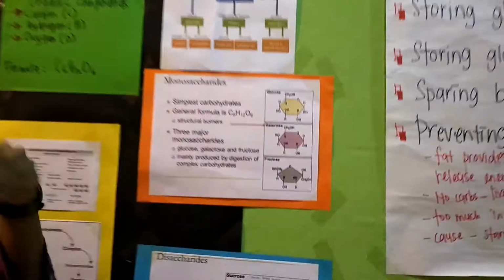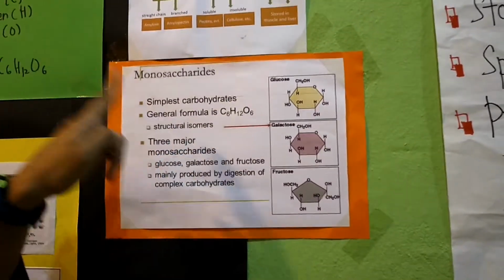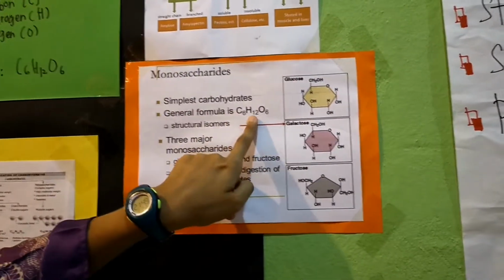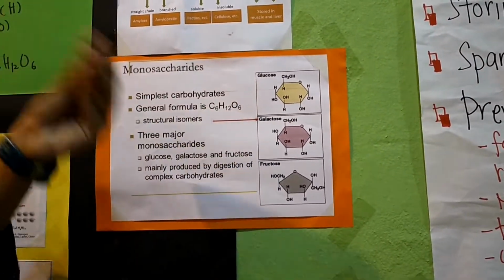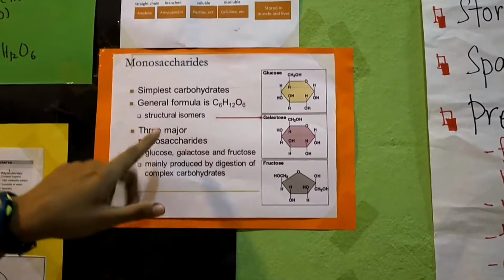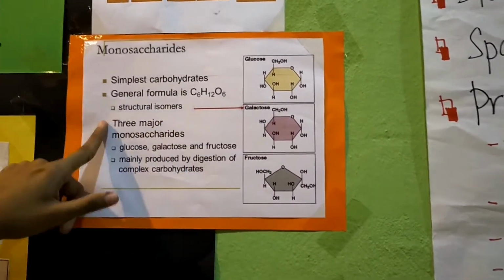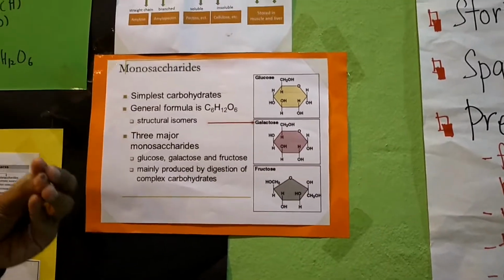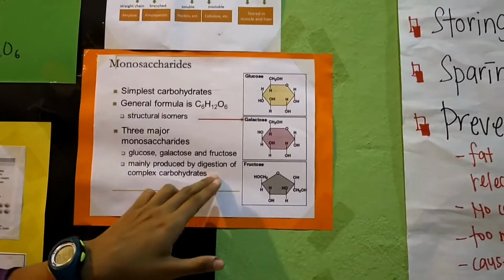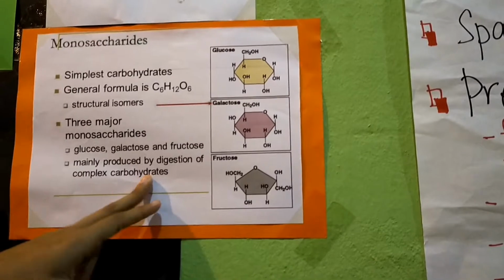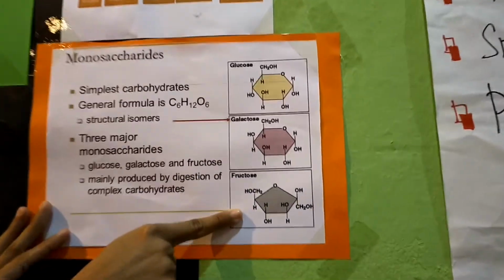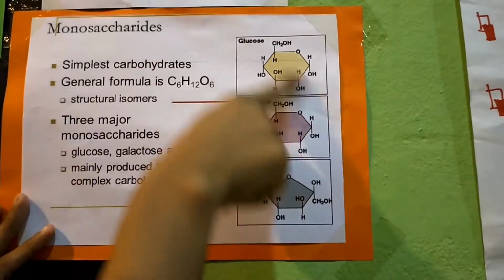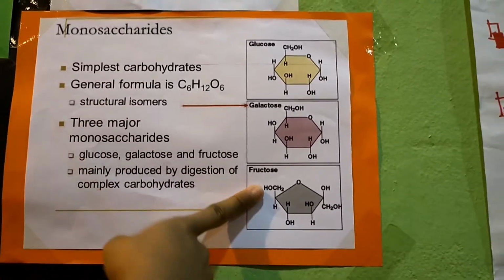Monosaccharide, as I said, is a simple carbohydrate and its general formula, as you can see, is C6H12O6, because it's a single carbohydrate. The three major monosaccharides are glucose, galactose, and fructose. Monosaccharide comes from the digestion of complex carbohydrate. You can see the general formula for the three monosaccharides.